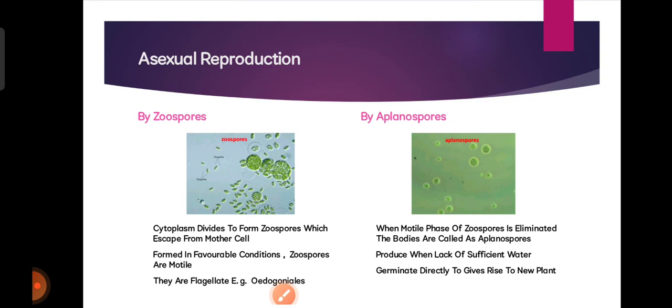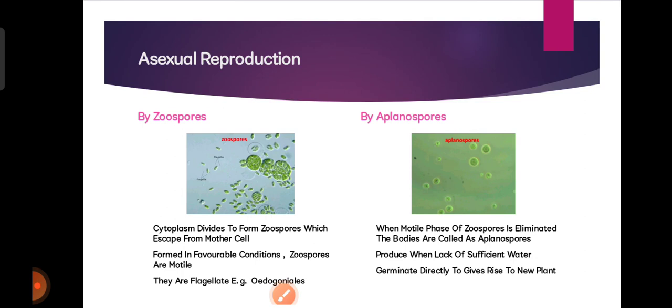Cytoplasm divides to form zoospores which escape from the mother cell, and these are formed in favorable conditions. Zoospores are motile, meaning they have flagella, and an example is Oedogonium. Then asexual reproduction by aplanospore: when the motile phase of a zoospore is eliminated, the remaining body is called an aplanospore.